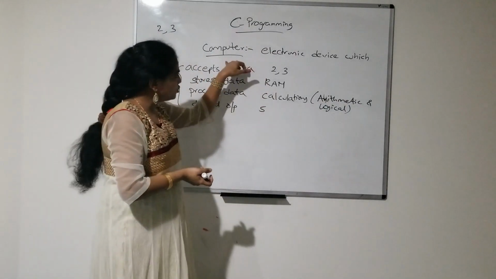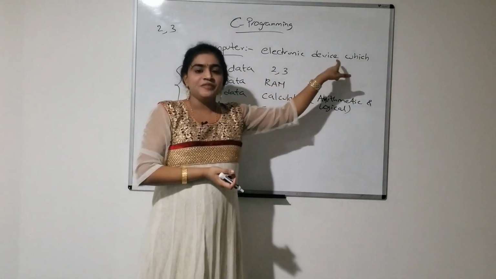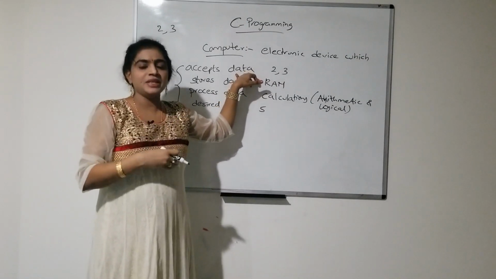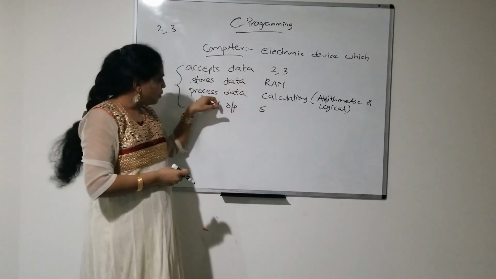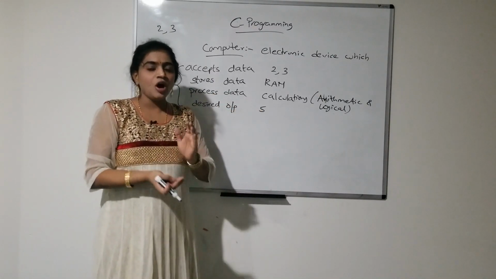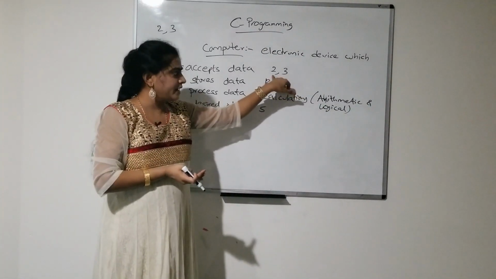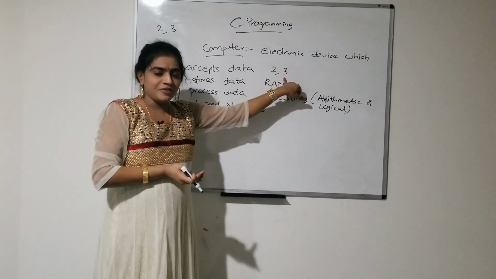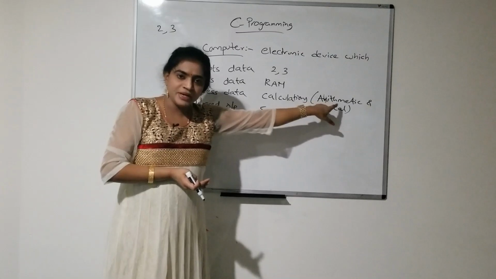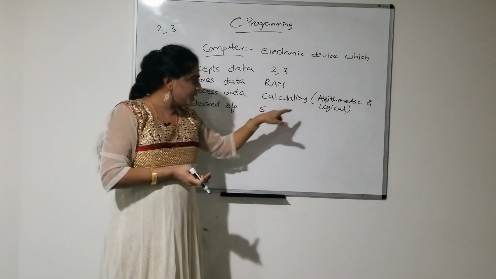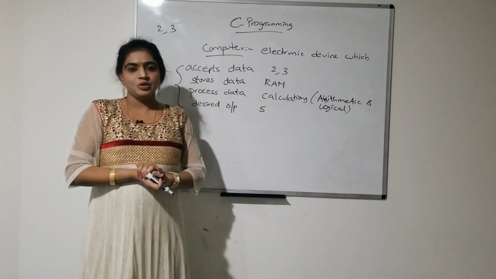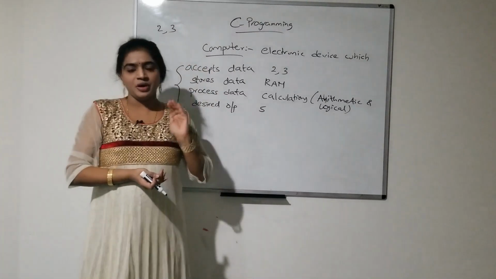So what is meant by a computer? It is an electronic device which accepts data, that is the input, stores the data, processes the data and gives a desired output, that is the result. So how does it accept the data? The user enters the value, and that value will be stored temporarily in RAM, and it performs calculations, both arithmetic and logical, and next it will give the output, that is the desired output. So this is the definition of the computer.